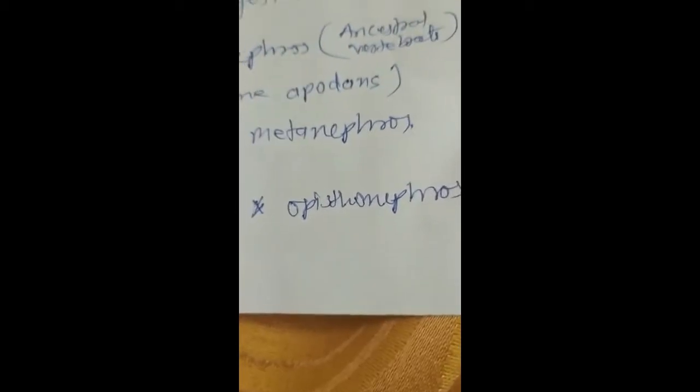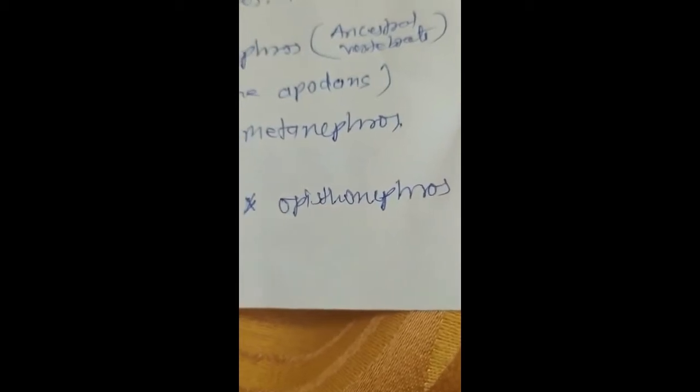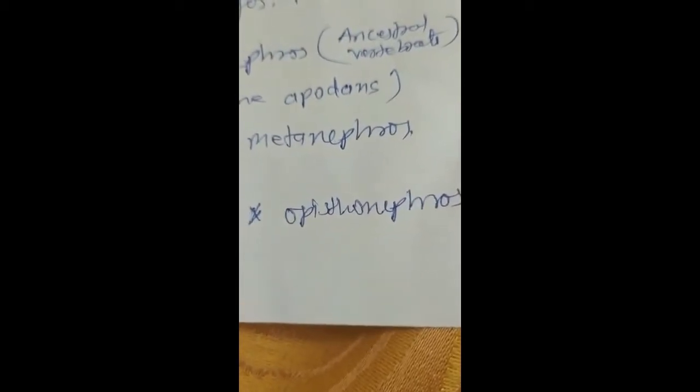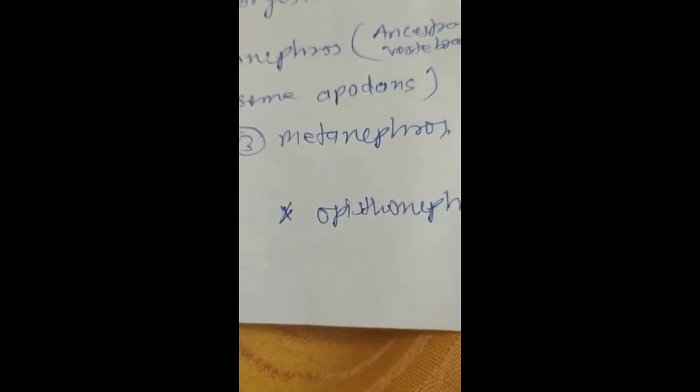We see another type of kidney as well, that is called opisthonephros. So what is opisthonephros? In adult anurans, urodeles, and amniote embryos, the mesonephros is formed only from the middle part of the nephrotome and it does not extend throughout the length of the coelom.